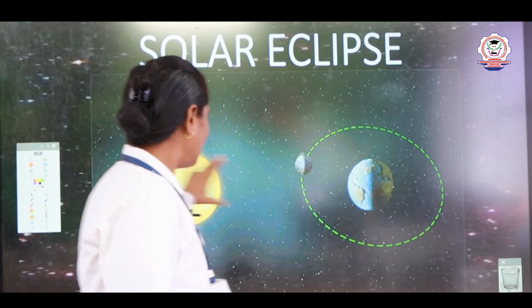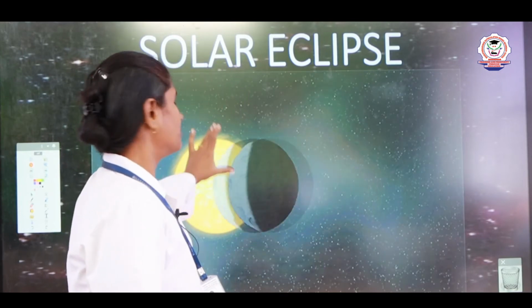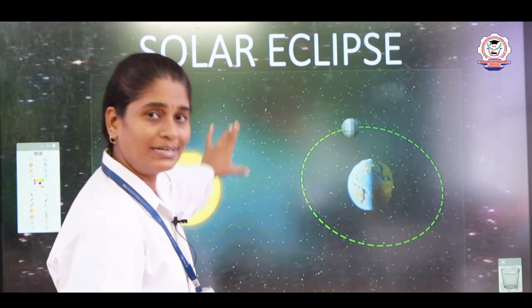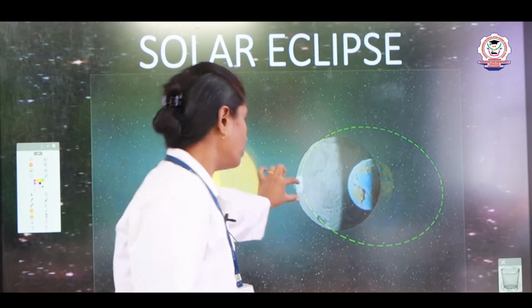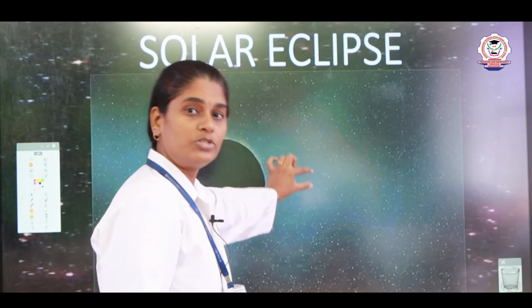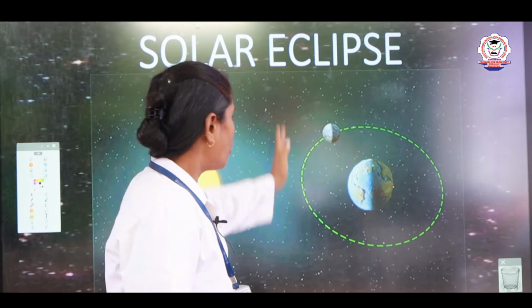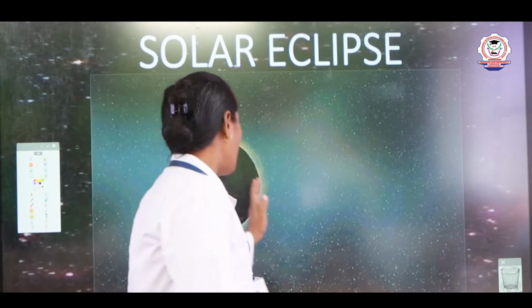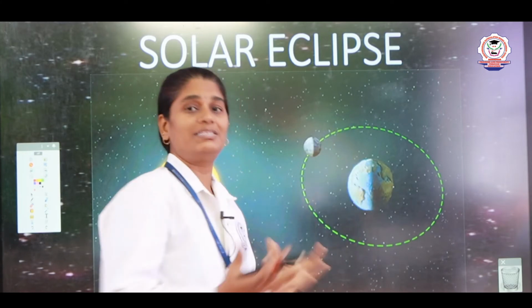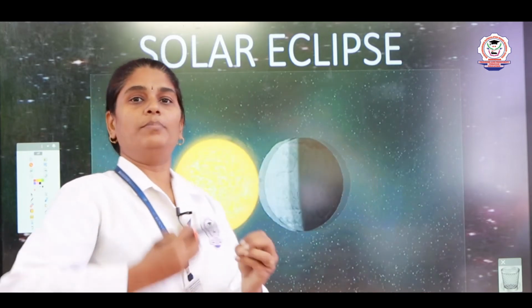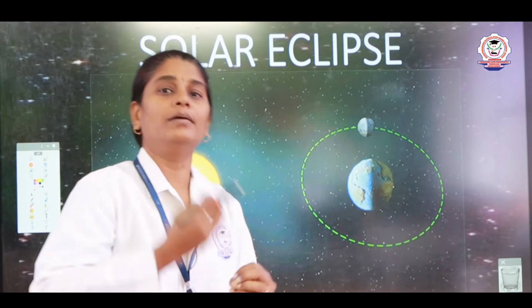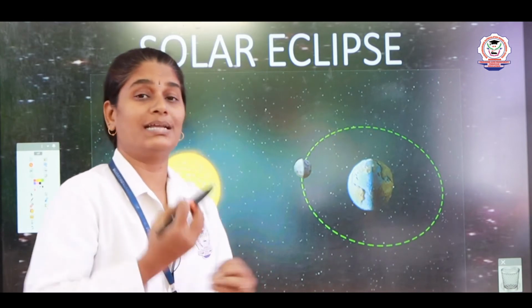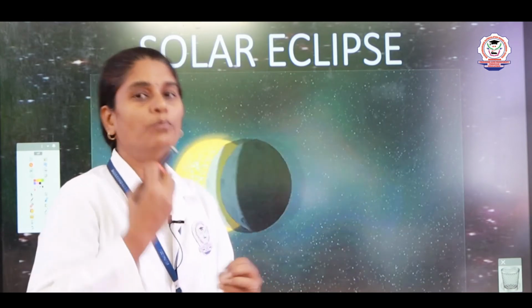During that time the light of the sun is blocked by the moon, where the shadow of the moon falls on the earth, right? The part of the earth that receives that shadow cannot visibly see the sun, because the sun is blocked by the moon.